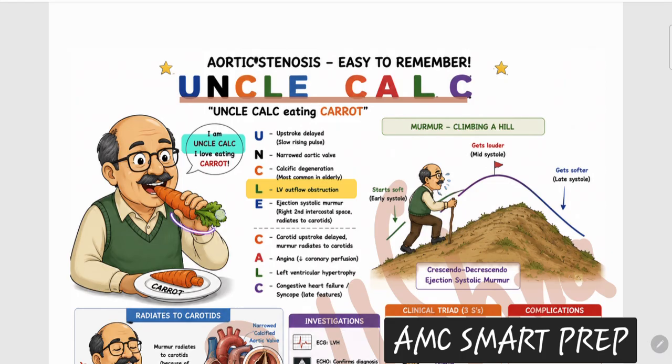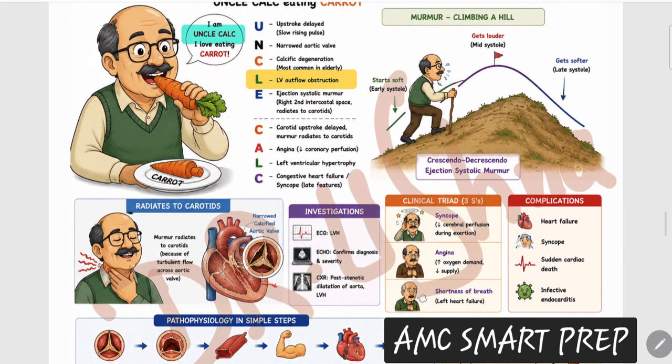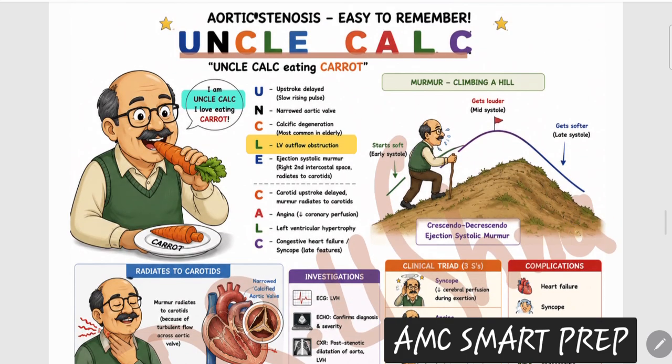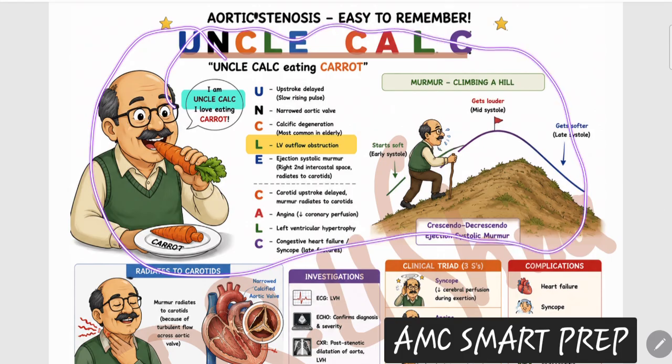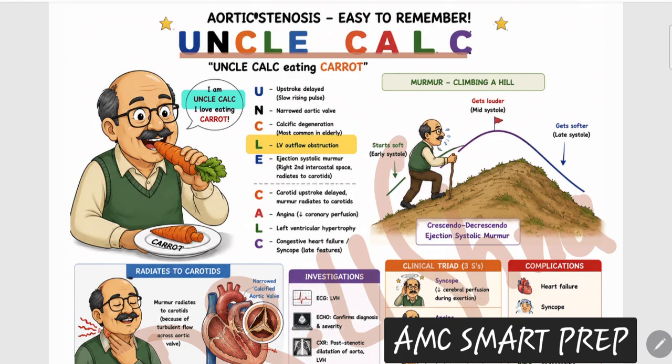So Uncle Calc loves to eat carrots, and after eating carrots, he feels energetic and he loves to climb that hill for trekking. Just remember this picture as a memory for aortic stenosis. This Uncle Calc picture. So what is the breakdown of this mnemonic? First of all, calc means you have very high chances of having aortic stenosis in an elderly, age-related patient. Why? Because your aortic valve becomes calcified. Calcification is present in your age-related patient. So a calcified aortic valve is causing left ventricle obstruction, and the other important cause is congenital.